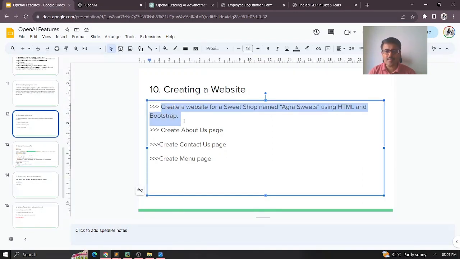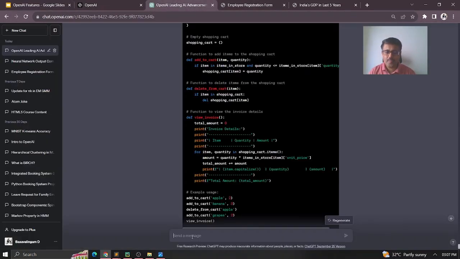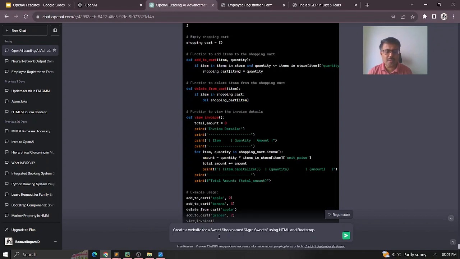I'm giving the requirement, because the more detail I give, the more detailed output I'll get. I'm just explaining the features, and then you can fine tune and make much better programs. Okay, so now I'm just giving it here. So it's creating a website.